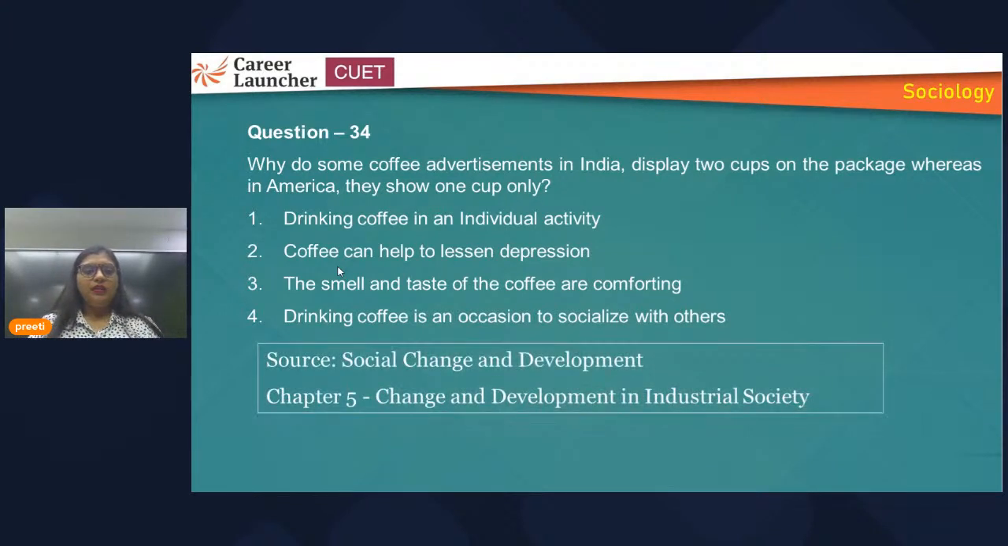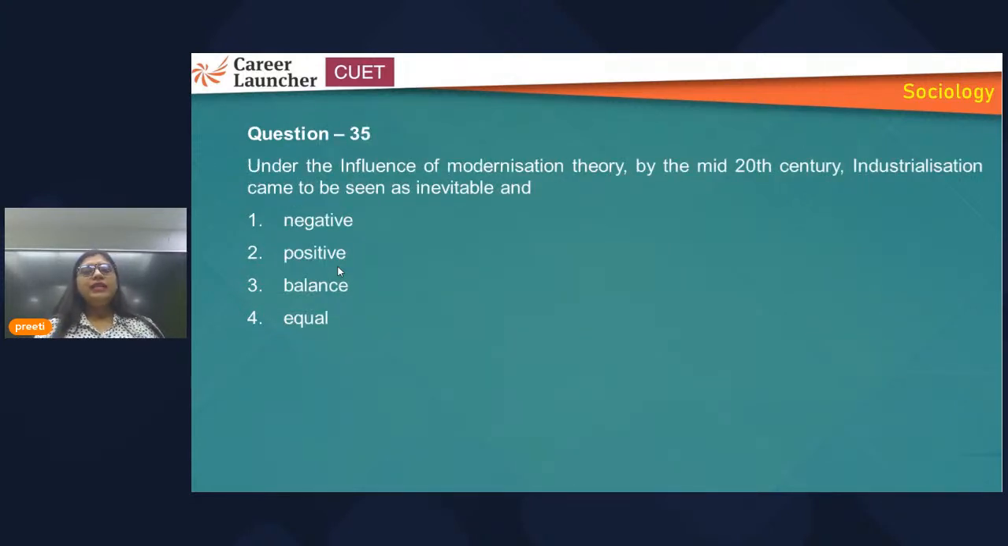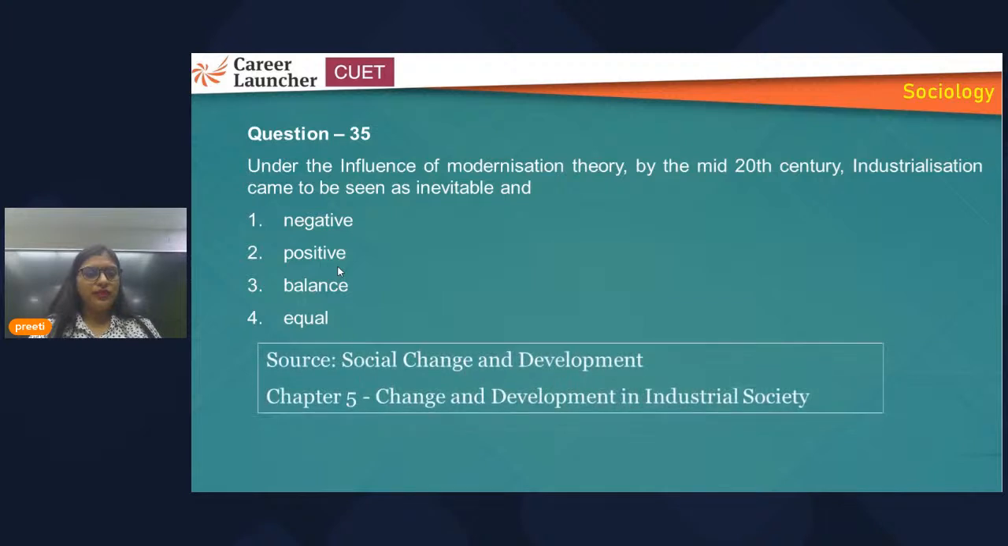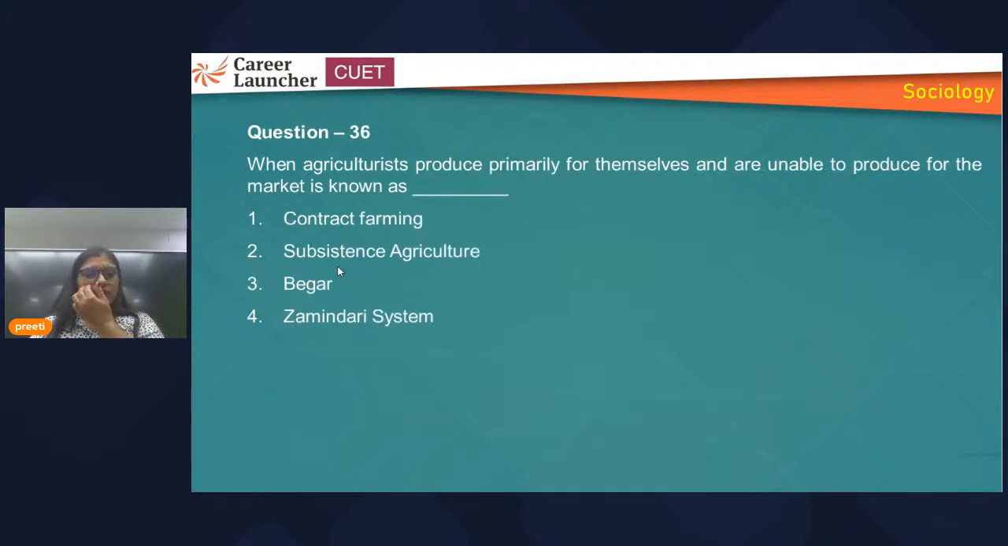That is from the second book, 5th chapter, Change and Development in Industrial Society, and the answer is 4. These are some of the questions from different chapters that have been asked, so you should be aware. Like this question, it has been framed directly. They have taken one sentence and put it in question form. The answer is 2, that is positive. Industrialization during the 20th century was inevitable and positive. When industrialization came, it was favorable for society. Development had taken place, so it was positive in nature.